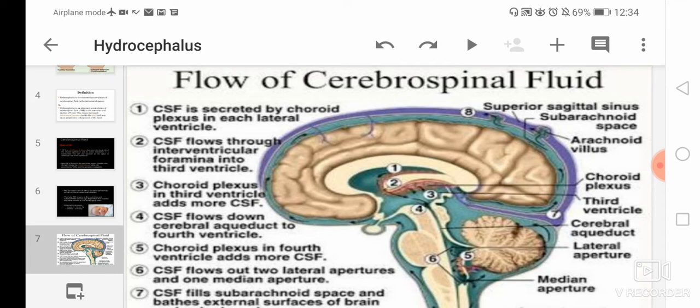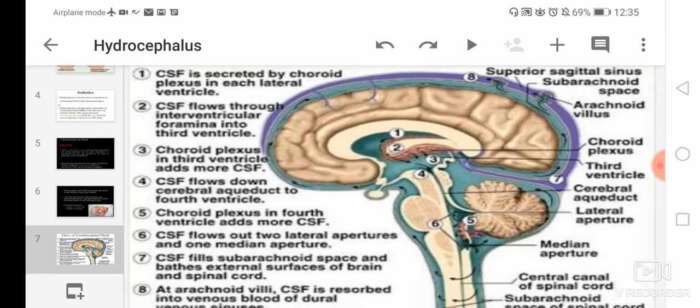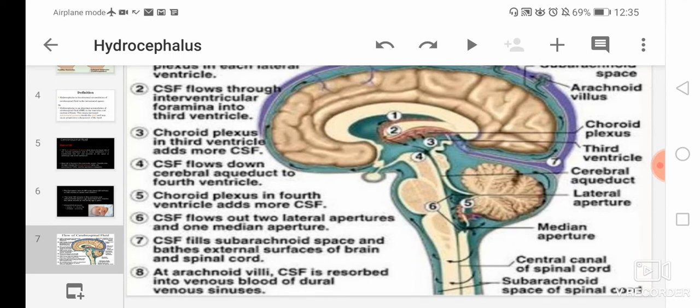So CSF flows out of two lateral apertures and one median aperture. You can see in the brain where they are located, the lateral aperture and median aperture.